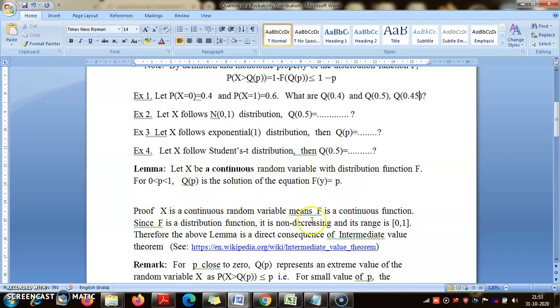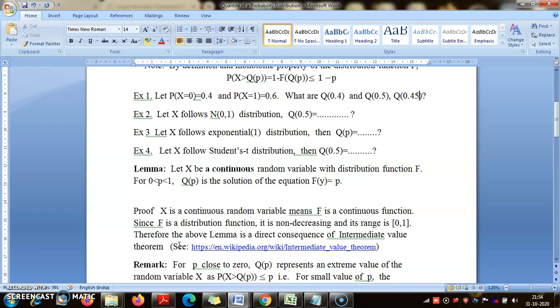Because when you say it is continuous, that means F is continuous. And as we just argued in the beginning, F is a distribution function, meaning it is non-decreasing from left to right, and its range is between 0 and 1. Now if you think about this result, which you must have seen in the real analysis course, called the intermediate value theorem: if I have a continuous non-decreasing function whose range is between 0 and 1, then such a function will attain each and every value between 0 and 1. So you give me a p, I will find a y such that F(y) is equal to p. That is basically the intermediate value theorem.